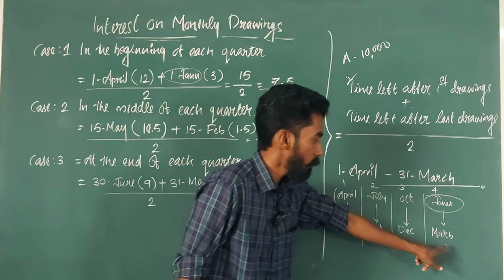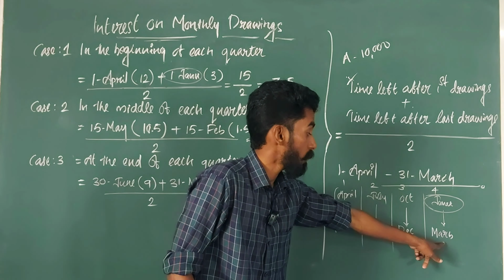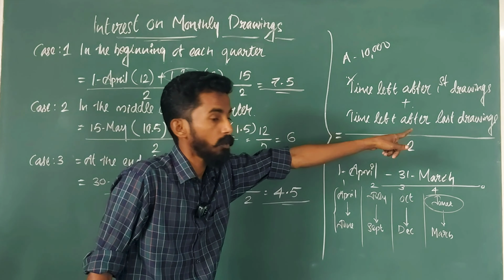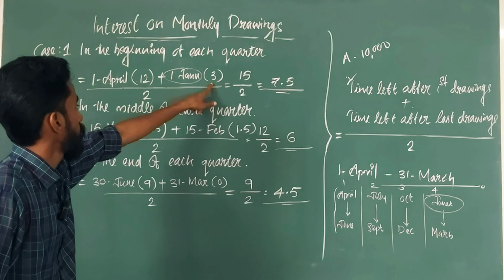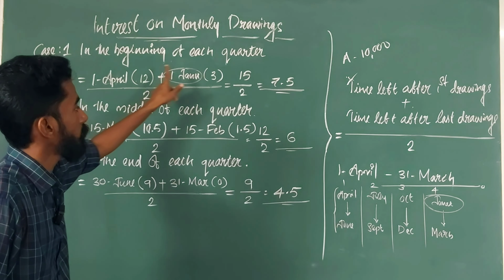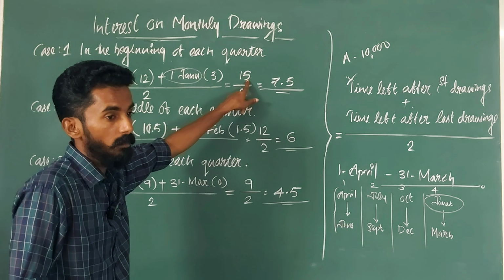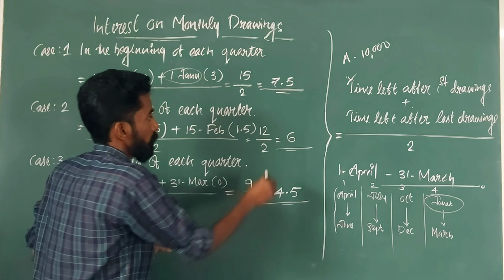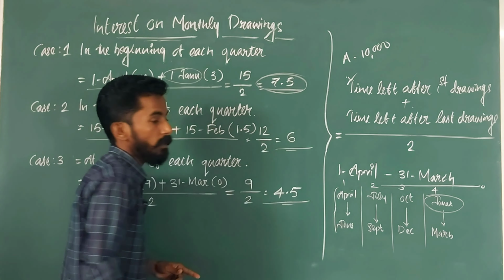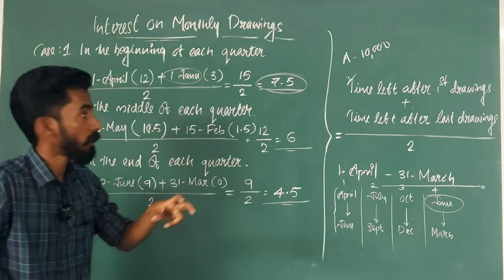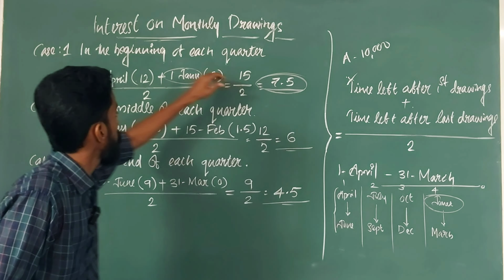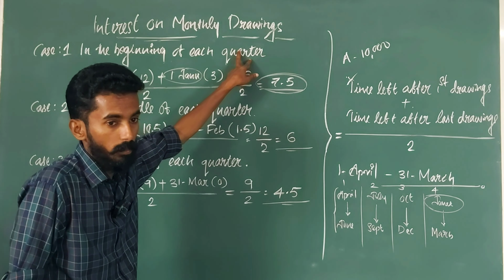From 1st January to 31st March, how many months are there? 3 months. Time left after last drawings is 3. So the formula: 12 plus 3, 15 by 2, is equal to 7.5.